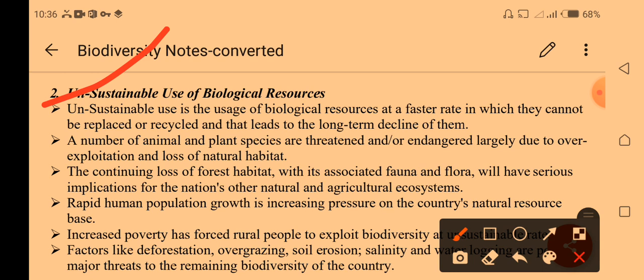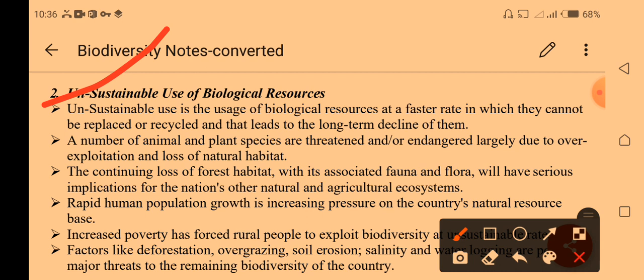That negatively impacts the growth of the grass. This is the best example of unsustainable use of biological resources. Overexploitation means these resources are used in unlimited amounts, and their depletion will be very high.